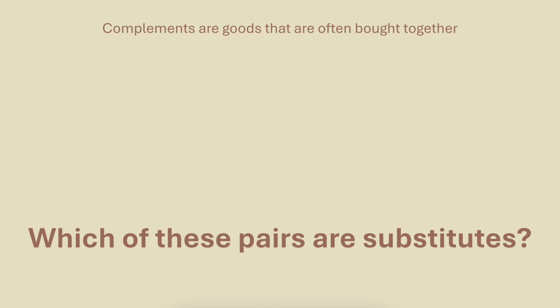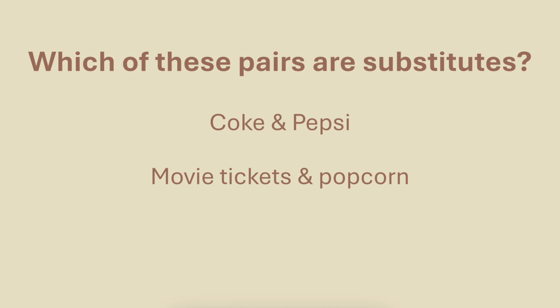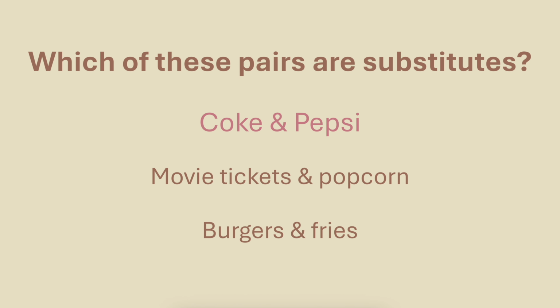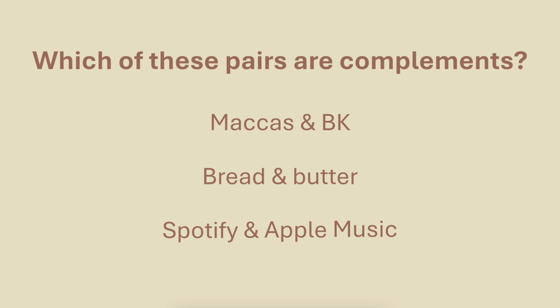Which of these pairs are substitutes? Coke and Pepsi, movie tickets and popcorn, or burgers and fries? The answer is Coke and Pepsi. You usually just buy one or the other. Which of these pairs of items are complements? Macca's and BK, bread and butter, or Spotify and Apple Music? The answer is bread and butter. Often you'll buy these things together.